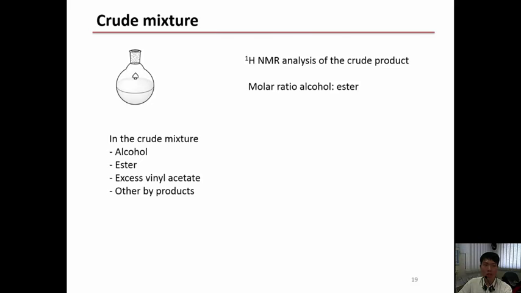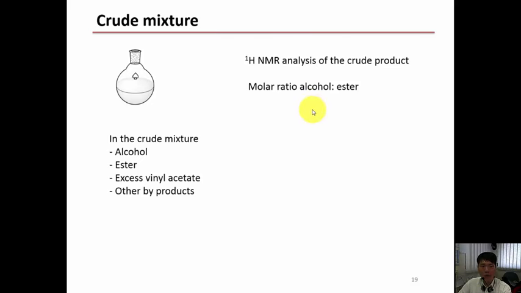Now for the crude mixture, if you think carefully, we should have the alcohol, the ester, the excess vinyl acetate, and other byproducts. But just now I said that right after rotovap, there won't be any vinyl acetate, even though you added excess vinyl acetate. Sounds confusing, right? Listen again and think about why. Even though at the start we have excess vinyl acetate, after rotovap there shouldn't be any more vinyl acetate. Why is that so?